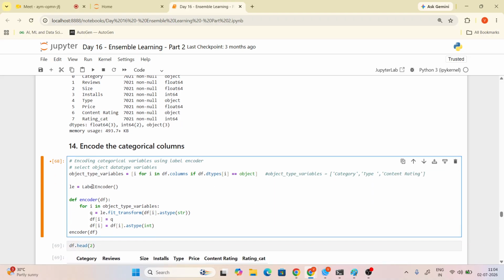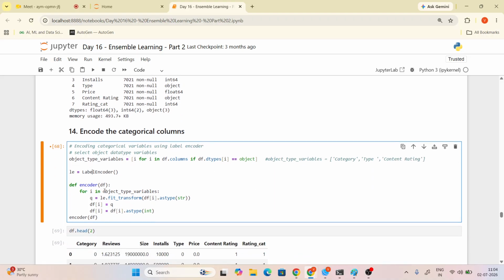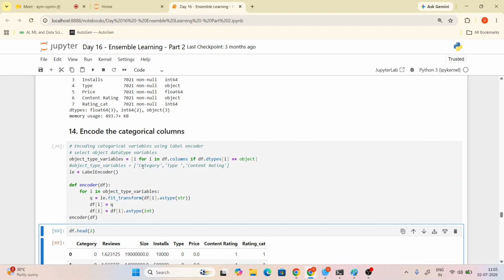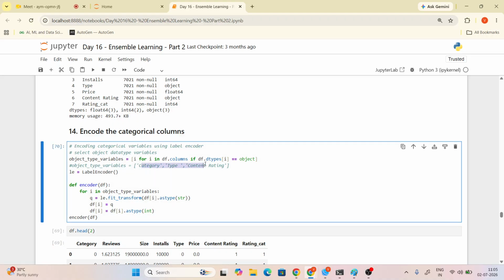Now you give a label encoder as a lead. Now you are defining a function. First, they are taking what? They are taking the object type variable. Alka, what are the things stored in the object type variable? Let's complete this one: category, type, content rating. Have you understood these two lines?